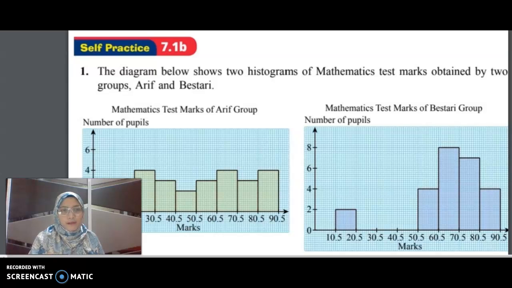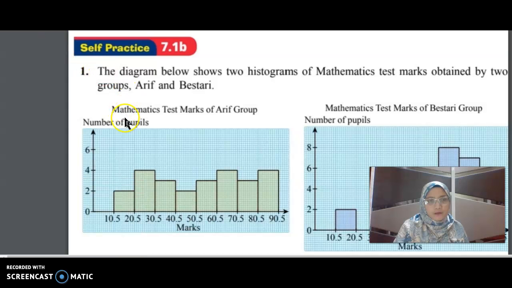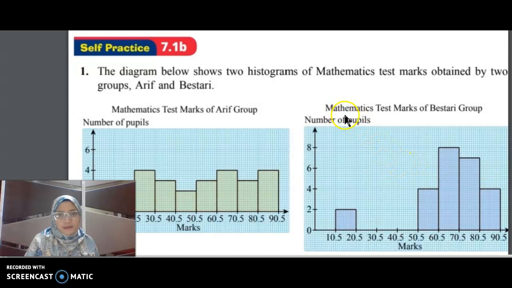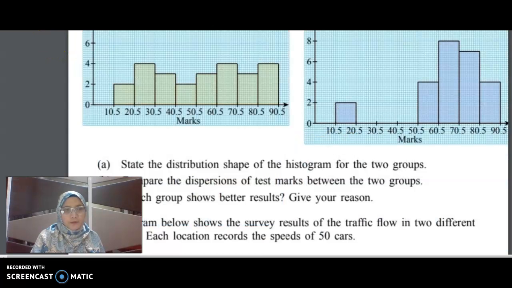Self-practice 7.1b. The diagram below shows two histograms of mathematics test marks obtained by two groups, Arif and Bestari. This is the mathematics test marks of Arif group. This is the mathematics test marks of Bestari group. Question A. State the distribution shape of the histogram for the two groups.